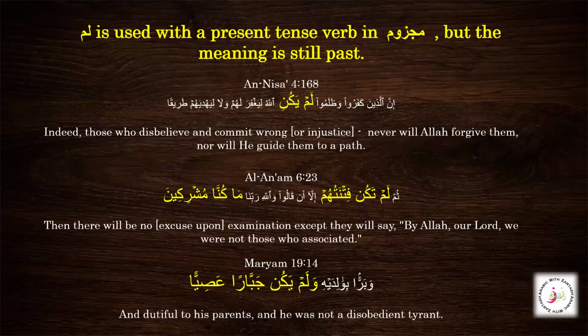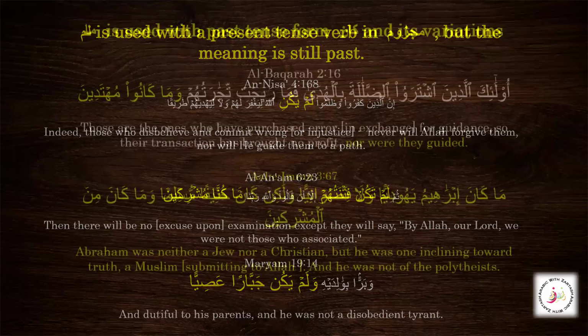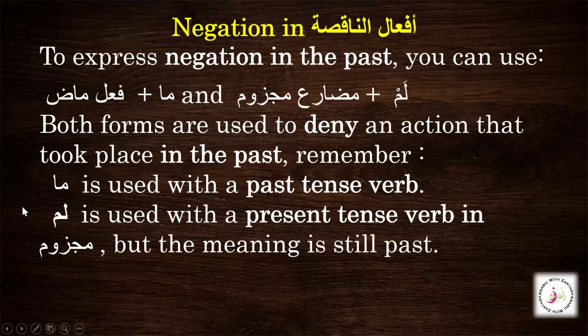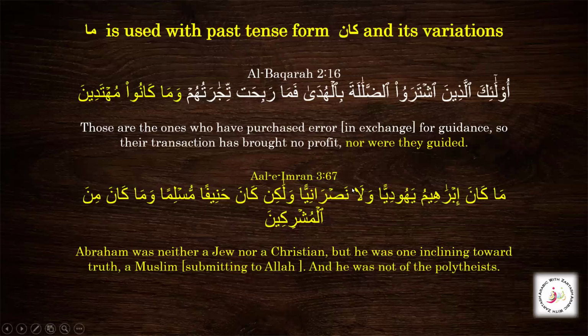So this is it, and Alhamdulillah, we are done with the negation. We learned two forms to negate kana yakun fi'l naqis. That one is with the past tense, using past tense with the ma, and the other one is lam with the use of present tense in the majzoom state. So this is negation in kana.